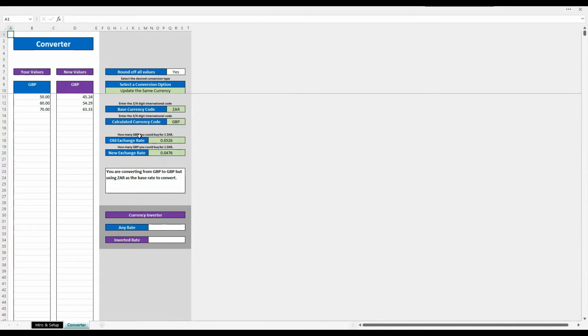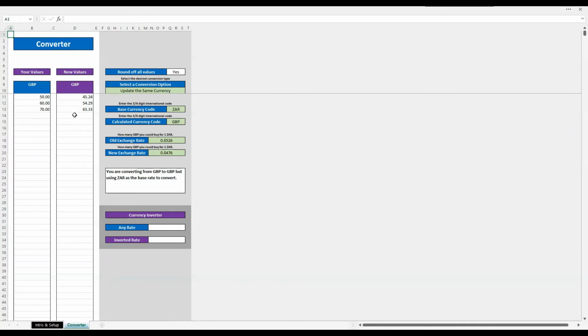But just remember to make sure you read over here which exchange rate to put in. And if you know it, pop it in. If you know the inverted exchange rate, then you can put them down here, see what the value is and put that in. Because these values, obviously, if you're using pounds to rands, you would notice a massive difference. But if you're using pounds to dollars, it will be so slight sometimes that you might not pick up that you got the wrong way around. So please make sure you put the right things in.